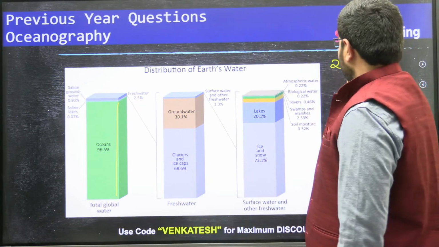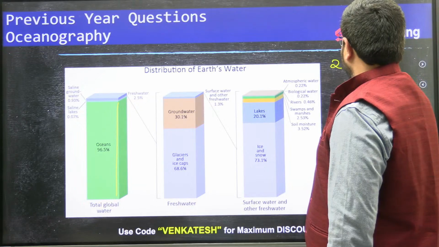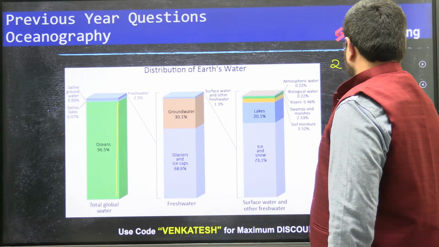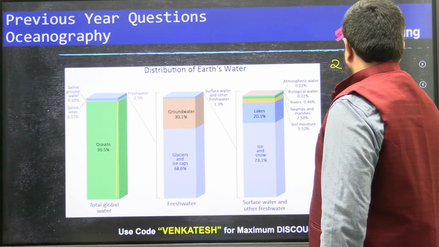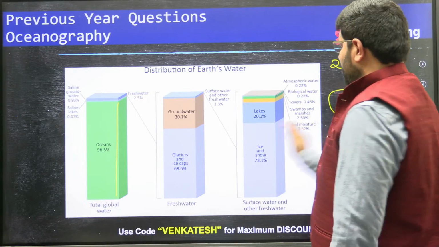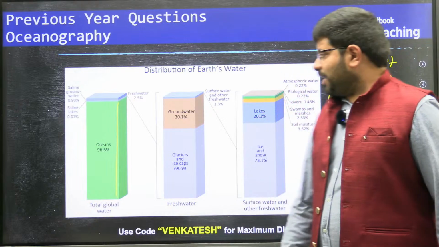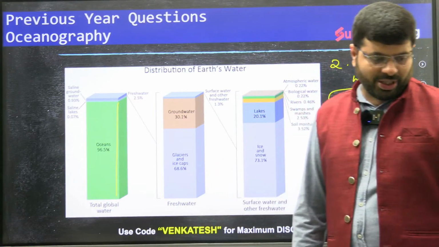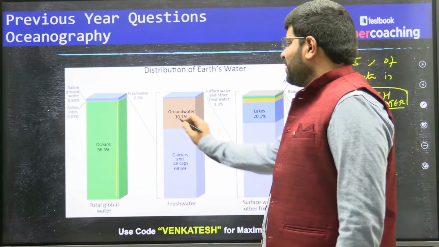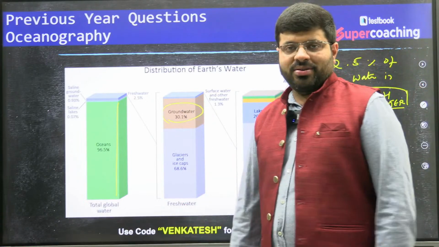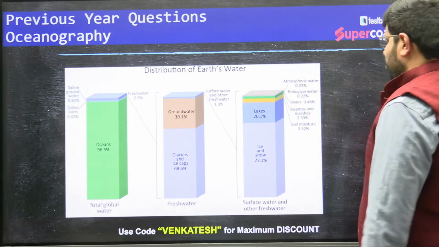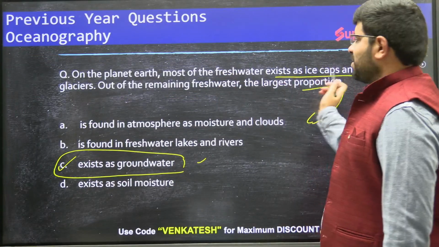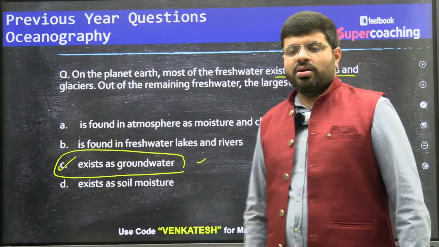If you assume this 2.5% of fresh water itself is 100%, majority is trapped as glacier and ice caps, which is almost around 70%. The remaining is groundwater. So that is the second source. You can see the largest proportion of the remaining water after the ice caps and glaciers is groundwater.